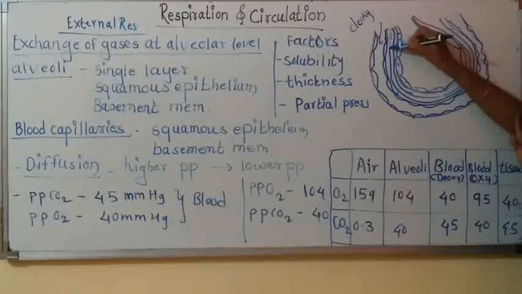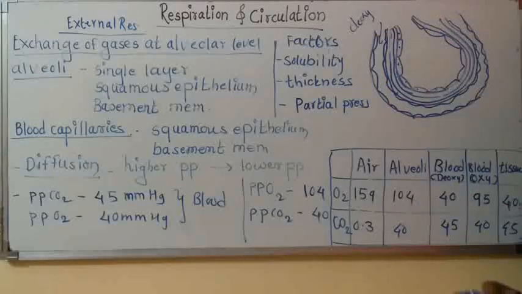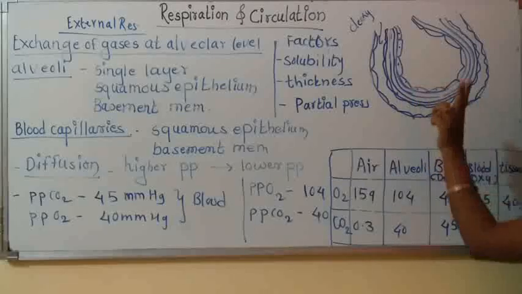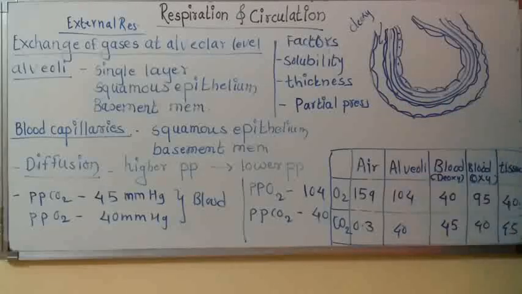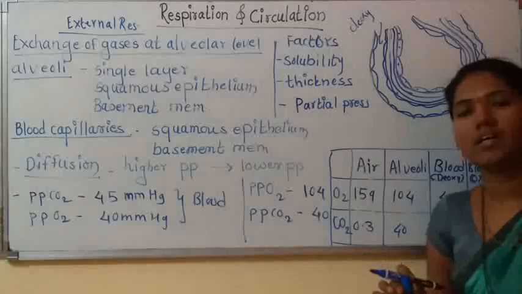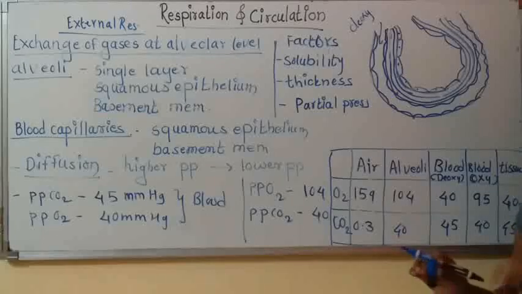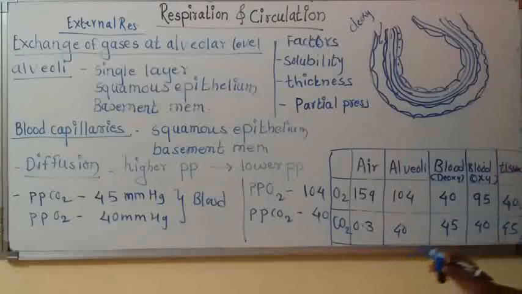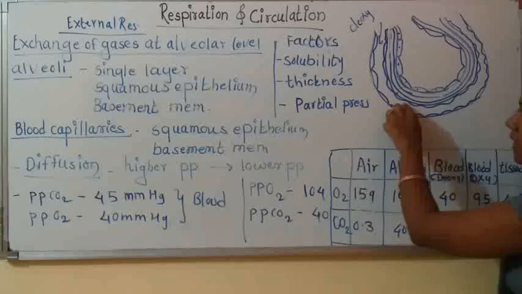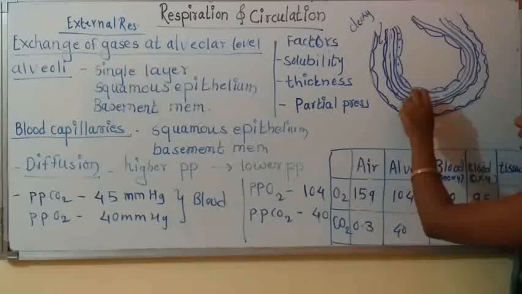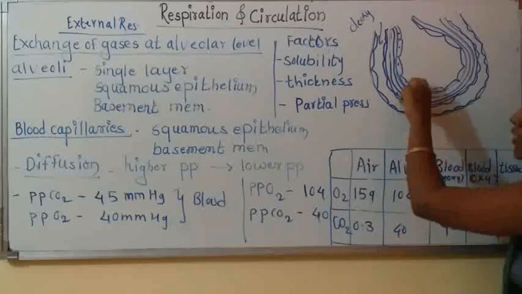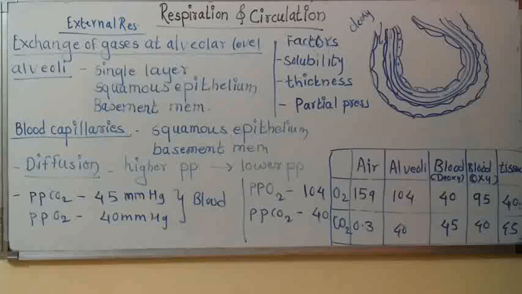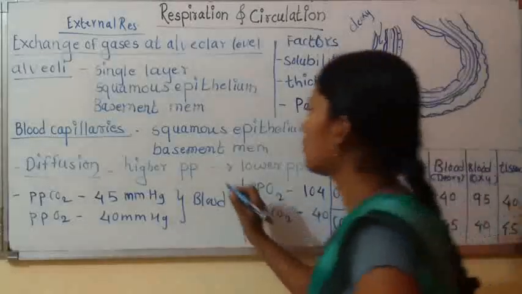So this basement membrane is of this squamous epithelium of blood capillaries. Now these together, two squamous epithelium of the alveoli and endothelium. Endothelium, this word is used in NCERT, and endothelium is nothing but the epithelium of internal organ. See, the squamous epithelium of blood capillary, the squamous epithelium of the alveoli, and the basement membrane of alveoli and basement membrane of the capillary together form the respiratory membrane. So remember this word, respiratory membrane.